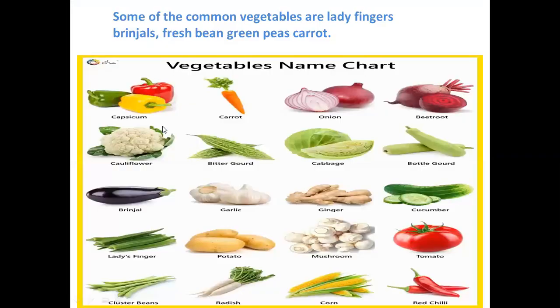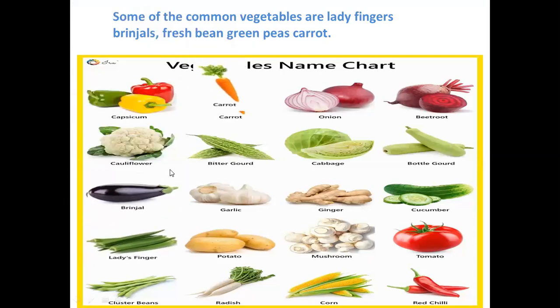There are some common vegetables like ladyfinger, brinjal, and carrot. I'm sharing here a vegetable chart. You can learn many vegetable names from this chart, like capsicum, cauliflower, brinjal, ladyfinger, carrot, onion. You can learn a lot of vegetable names from this chart. And we are getting all these useful vegetables from where? From plants.